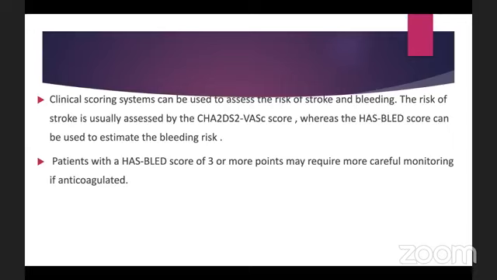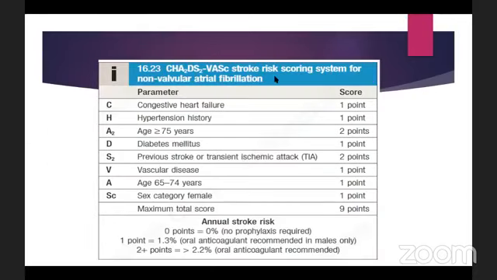So let's first discuss the CHA2DS2-VASc scoring. As we can see, the first thing that is written is the stroke risk scoring system for non-valvular atrial fibrillation. That means, why is it non-valvular? Because the valvular atrial fibrillation, or the ones that are associated with mitral stenosis, have an already established risk factor for thromboembolism. In these patients, we give anticoagulation.